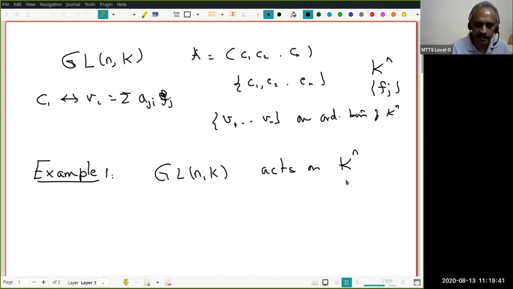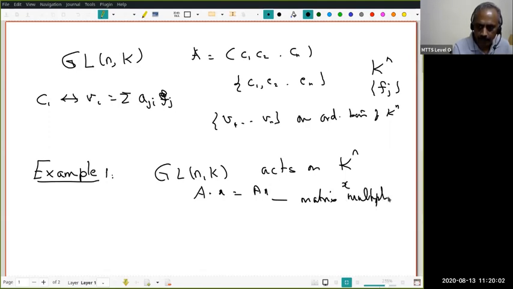Remember, my Kn are column vectors of size n cross 1. If you think of them as matrices, they are of type n cross 1. Therefore, you give me an A here and a vector x here, then A dot x is Ax. This is matrix multiplication, which makes sense. Just now we have seen it.